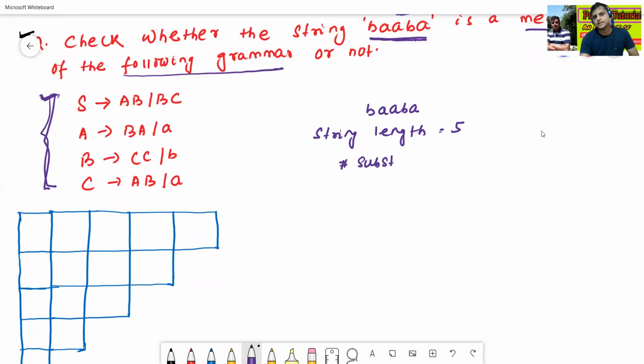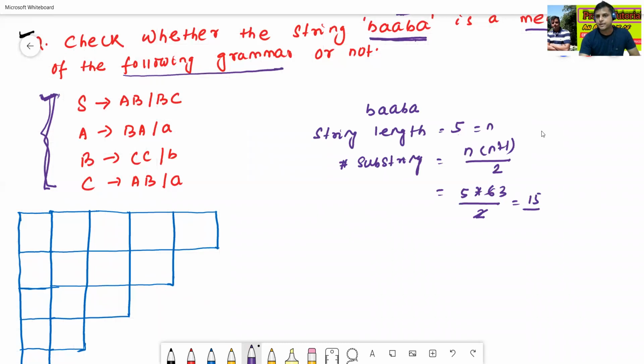The number of substrings equals n times n plus 1 divided by 2. Here n equals 5, so 5 times 6 divided by 2, which is 15. So the number of substrings equals 15.